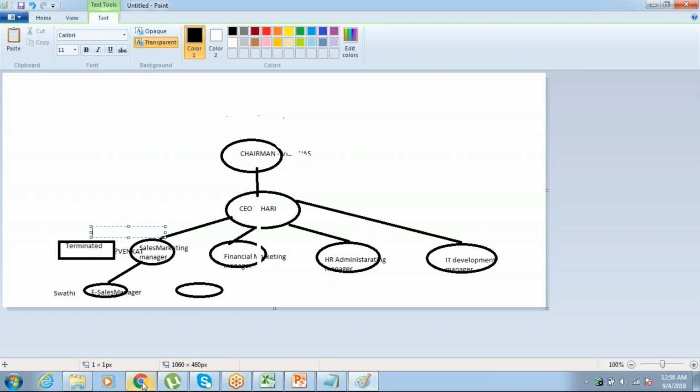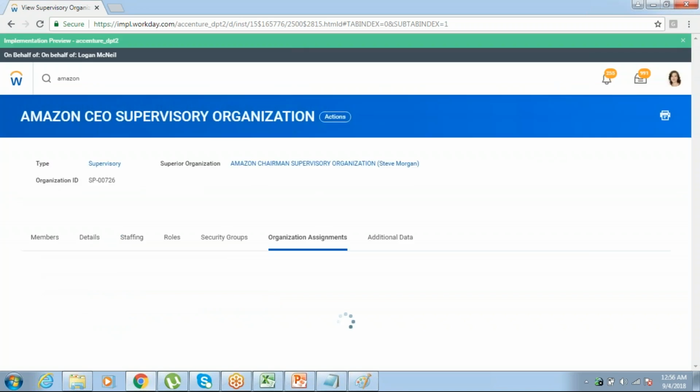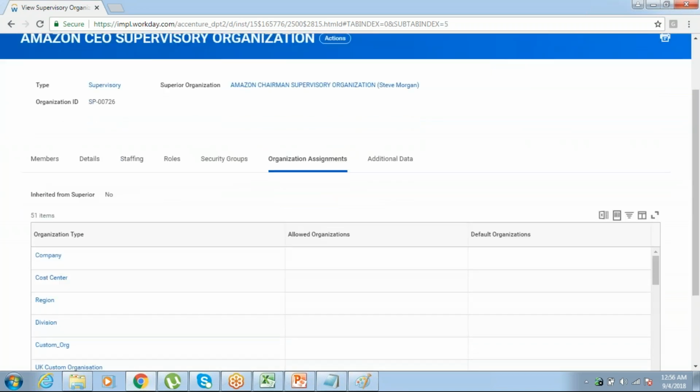Even for location, we are seeing the same. I didn't give the location, so it was automatically inherited because it is in that management structure. That is called the inheritance concept.